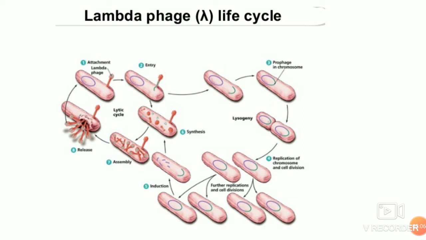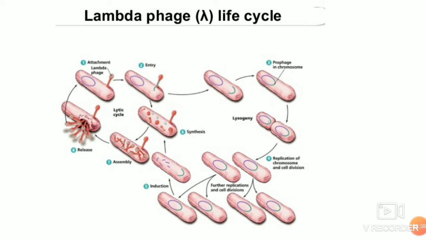After entry, there is replication of the DNA, transcription and synthesis of the protein components, and assembly, with packaging of the DNA, and then lysis. In the lysogenic phase, there is no lysis, but the prophage DNA is integrated into the host genome, and then it is propagated as the cell multiplies.